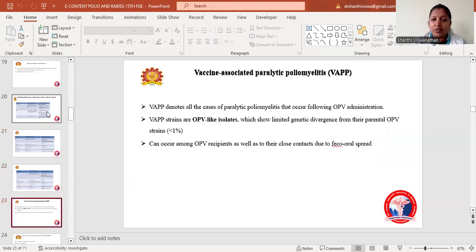Coming to vaccine-associated paralytic poliomyelitis. It denotes all cases of paralytic poliomyelitis that occur following OPV administration. Vaccine-associated paralytic polio strains, or OPV-like isolates, show limited genetic divergence from the parental OPV strains, that is less than 1%, and can occur among OPV recipients as well as their close contacts due to fecal-oral spread.